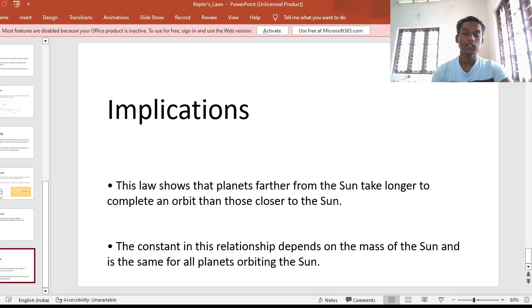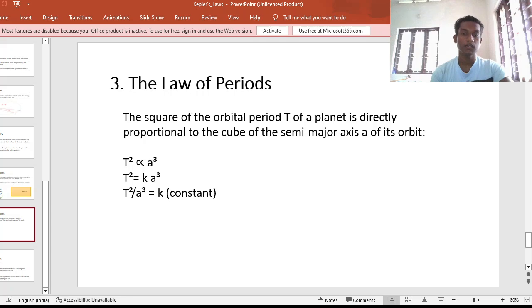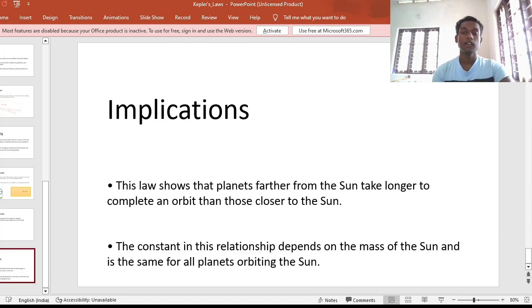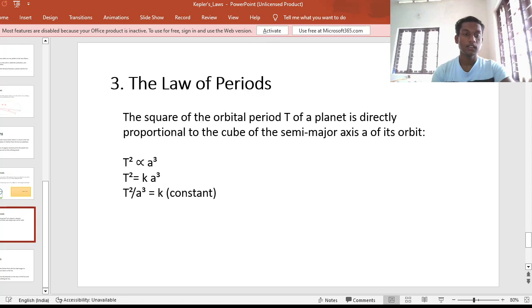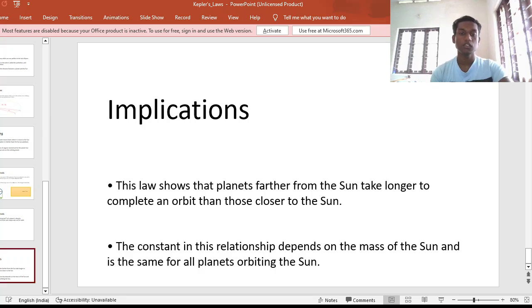The constant in this relationship depends on the mass of the sun and is the same for all planets orbiting the sun. So we can see here a constant called k, which has a specific value, and this depends on the mass of the sun. And since we know that mass can neither be created nor destroyed, the sun's mass remains a constant, and so the k will be the same for all planets from Mercury to Saturn, Uranus, Neptune, etc.